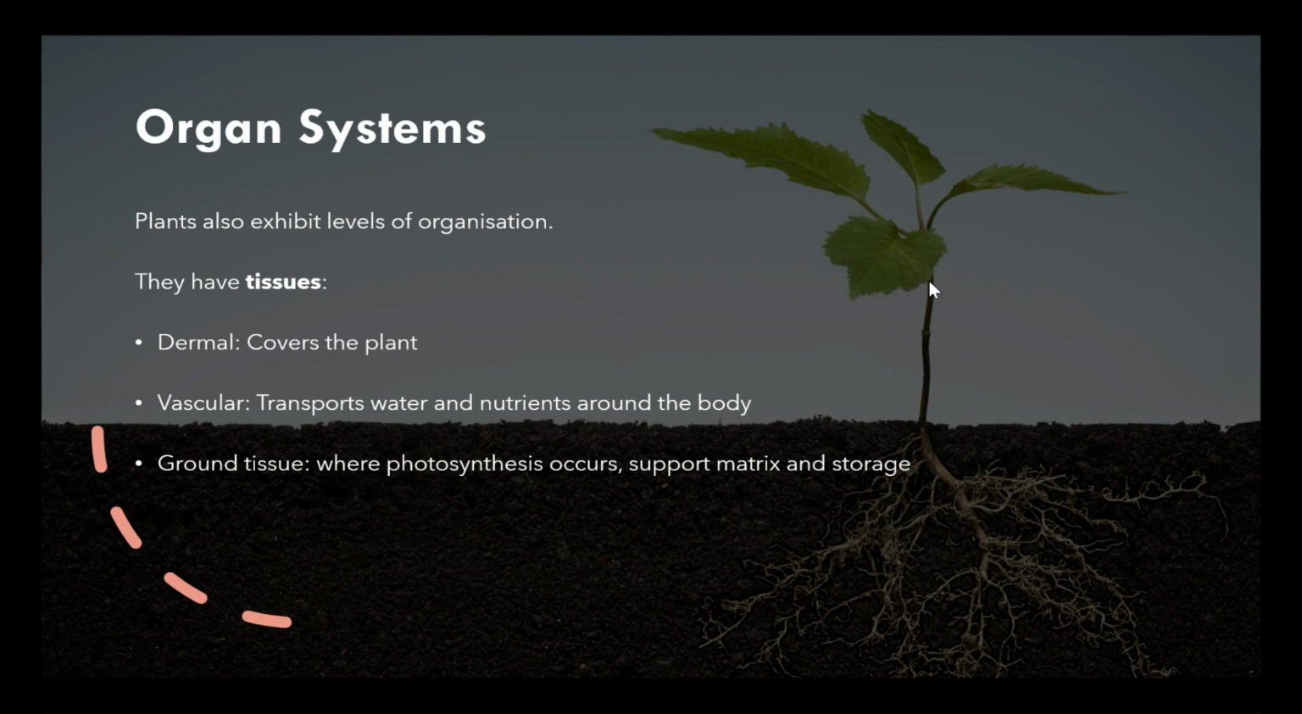So they've got a vascular system. I think about cardiovascular, kind of comparing it to the vascular system of plants, in charge of transporting water and nutrients around the body. And then we've also got some ground tissue here as well. So that's where photosynthesis occurs, and it supports matrix and storage too.